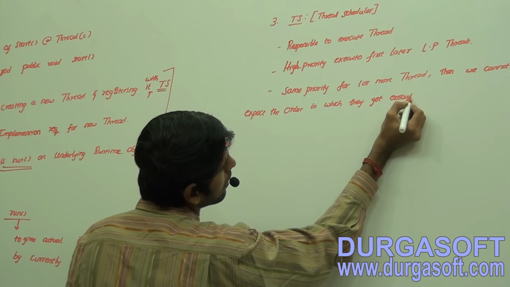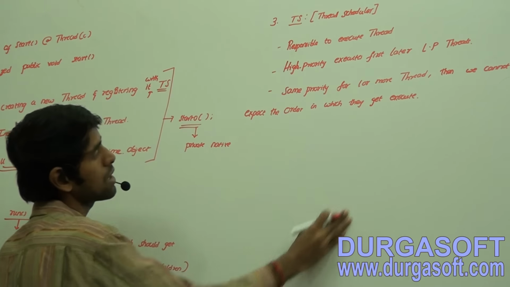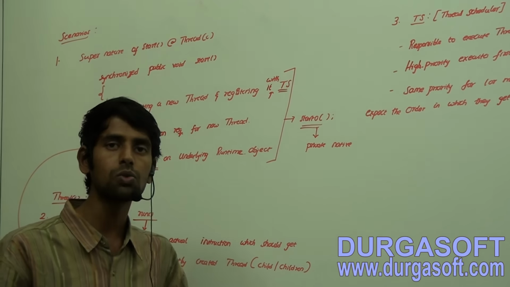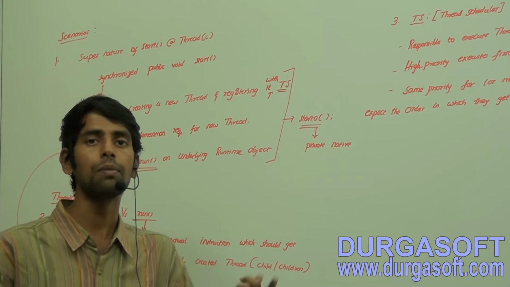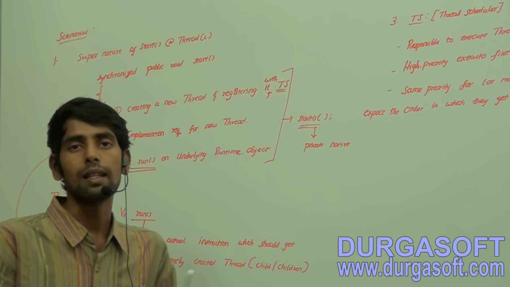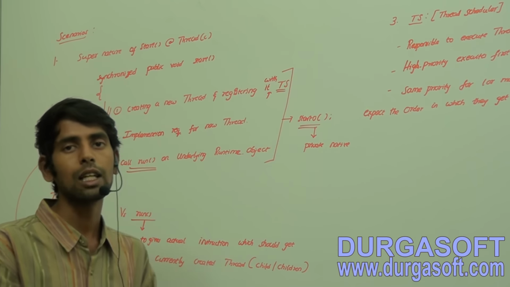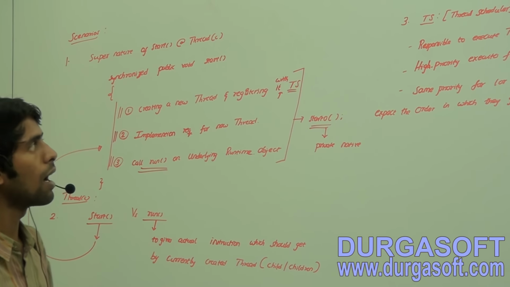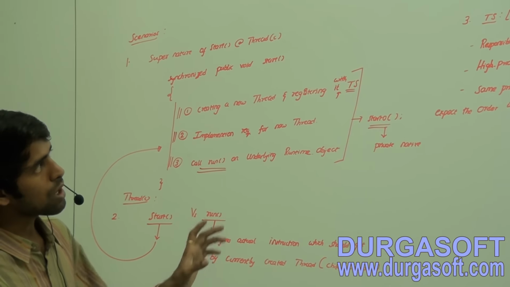Now this is the thread scheduler, and if you want to discuss it more internally, it is going to use only the thread priority. We have some default priorities, and also child threads inheriting default priorities. We are going to discuss that in the next topic. Okay, now this is the thread scheduler.